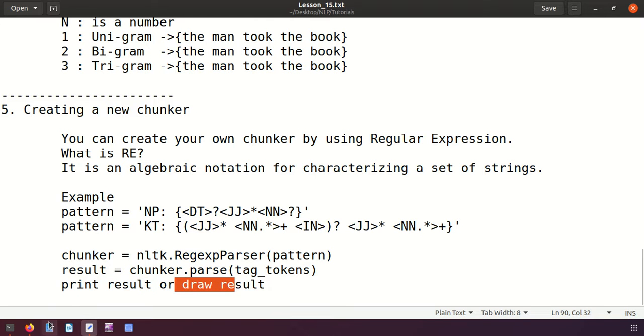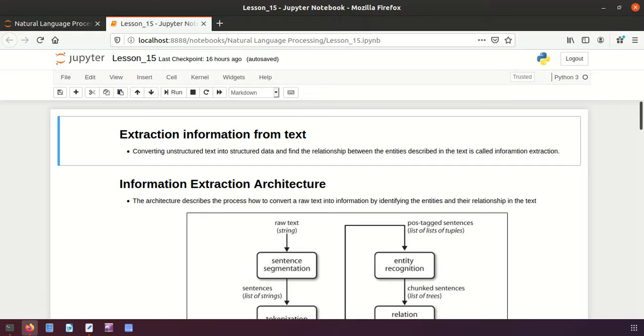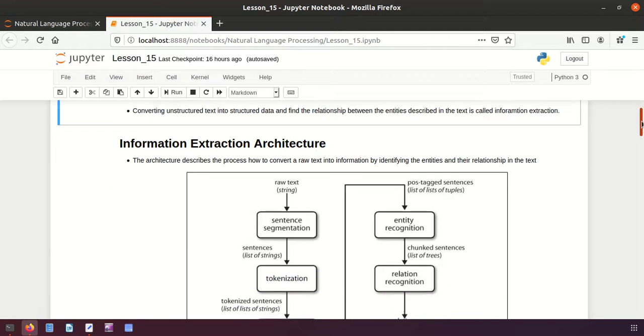Let me show you all these things practically, friends, then you can better understand. First, we discussed extracting information from text, and there we talked about converting unstructured text into structured data and finding the entities and the relationships between the entities, right? And then we talked about information extraction architecture.